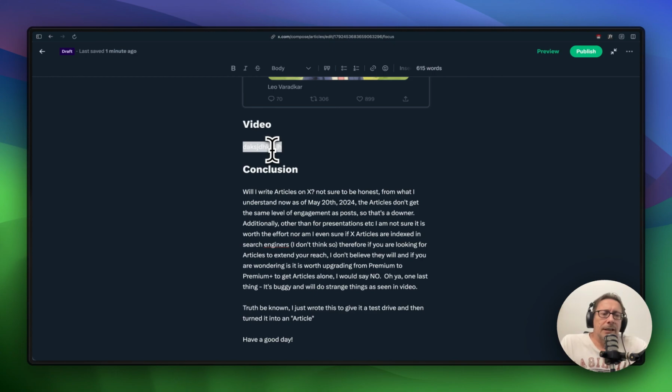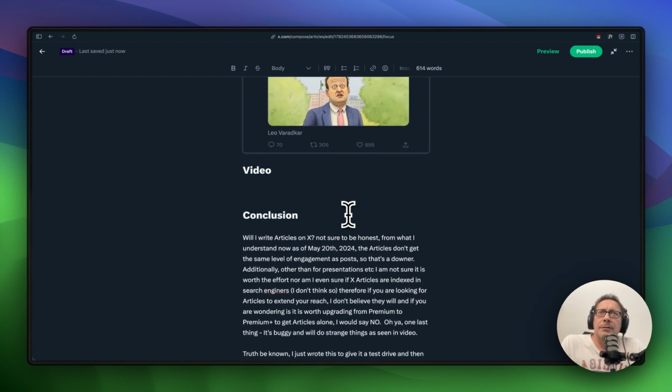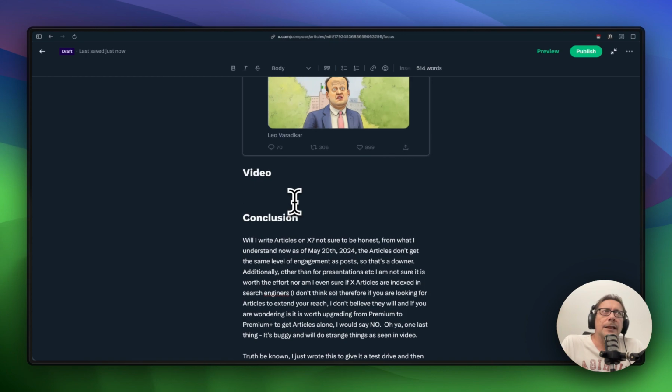So that's it. I don't really have any more to say about X articles. This is my first one, might even be my last one. Mind you, I can think of a few topics I'd like to cover that would probably match quite well with the capabilities of articles, especially in relation to our upcoming European elections and the whole aspect of voting. That's a whole different story, obviously nothing to do with tech.